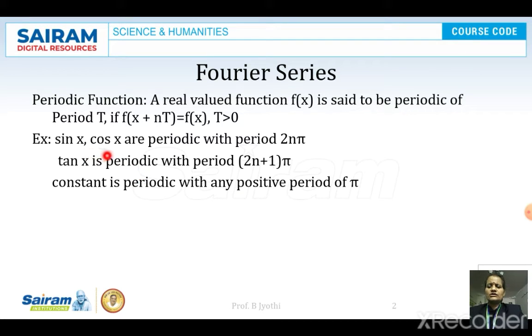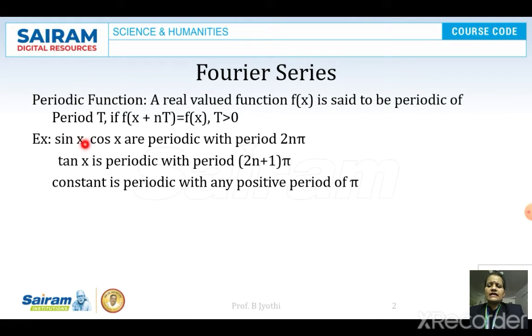Sin x and cos x are periodic with the period 2n pi. Coming to tan x, it is a periodic function with a period of (2n plus 1) pi. And also a constant function is periodic with any positive period. How is it? Let me explain to you. See, for example, if I take sin x,